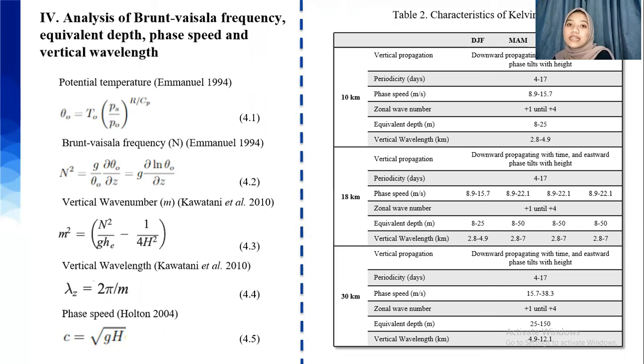The differences in characteristics occur at 18 kilometers. In the JF season, the Kelvin wave is lower than in MAM, JJA, and SON. This can be identified from the equivalent depth.